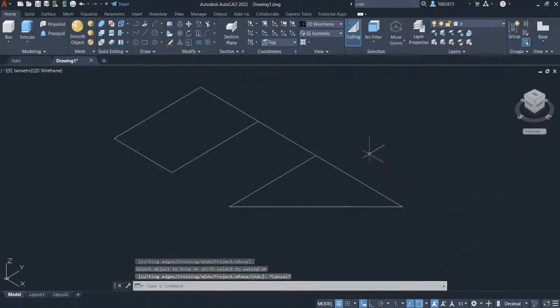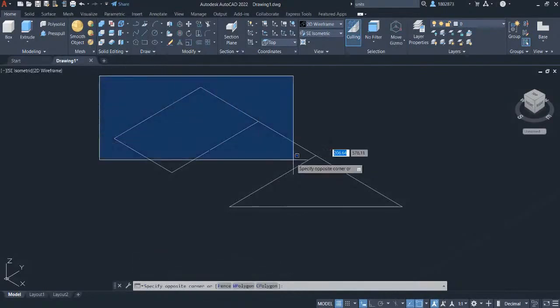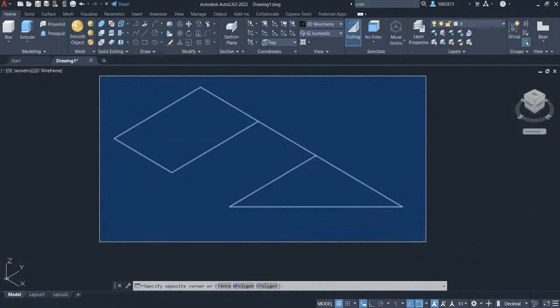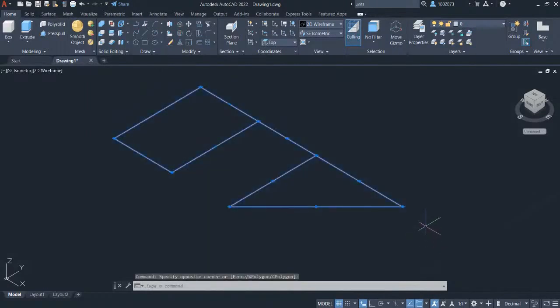Let's create a window selection. To do that, left click here and drag the crosshair over here to select all the objects. Notice that all the objects turn blue. We will connect all the objects into a single 3D polyline. To do that, select the Join command from the ribbon panel and under the Modify interface, select Join.